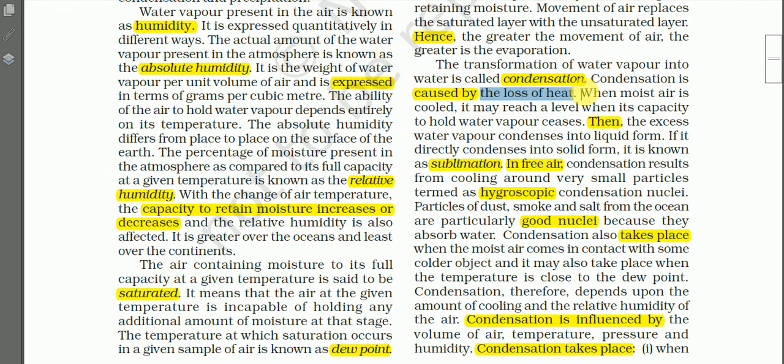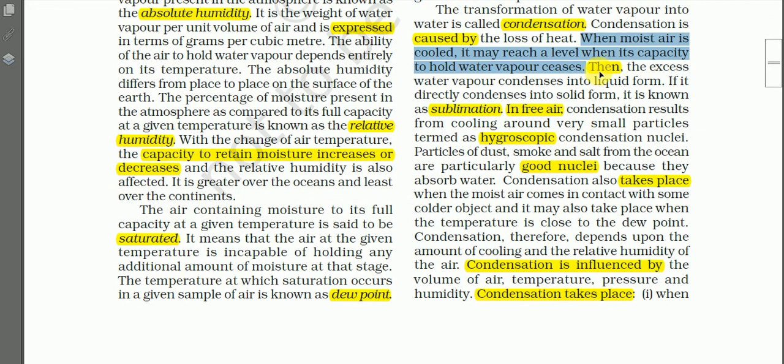And when moist air is cooled, it may reach a level when its capacity to hold water vapor ceases, and then the excess water vapor condenses into a liquid form.